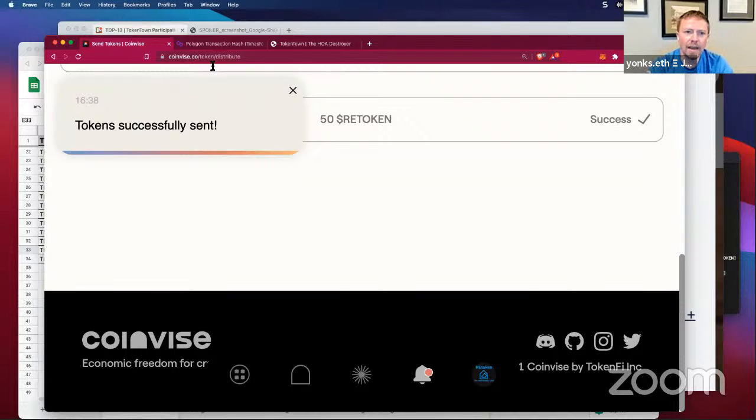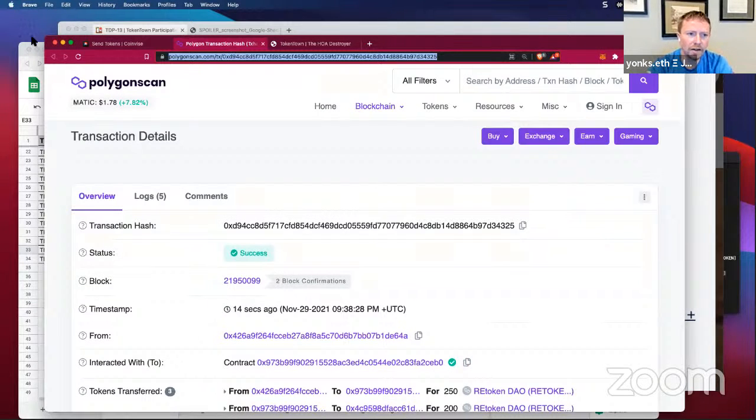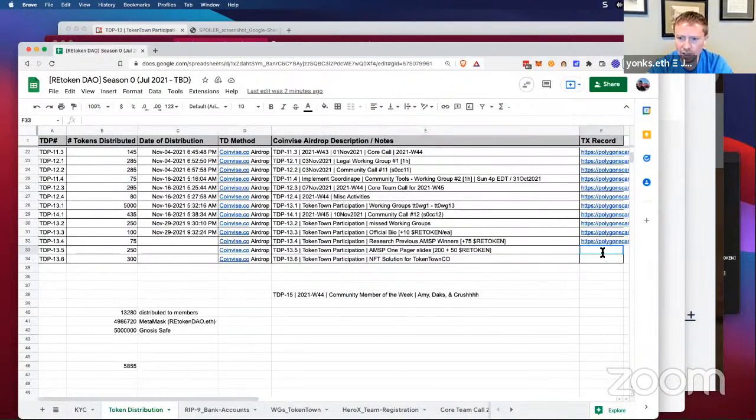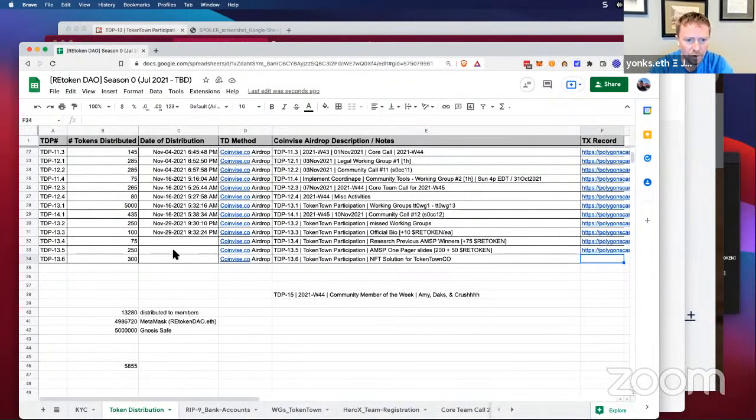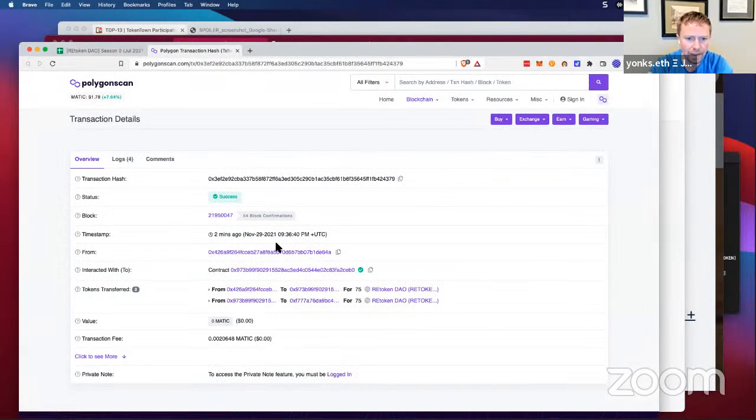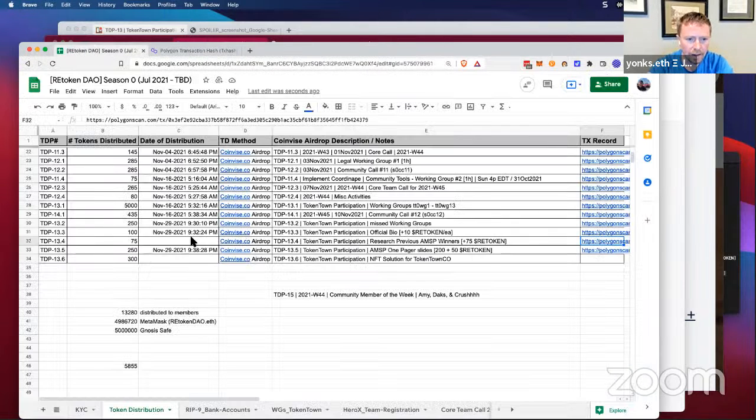All right, so that airdrop was successful. Here is the transaction confirmation on polygonscan.com for 13.5, and it looks like I wasn't copying the timestamp over for the spreadsheet. Let me get that one here real quick, and I'll grab it off of this one here so that I've got that as well. All right, and there's that one.